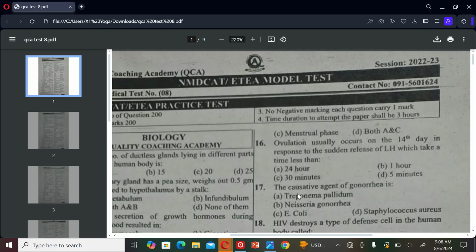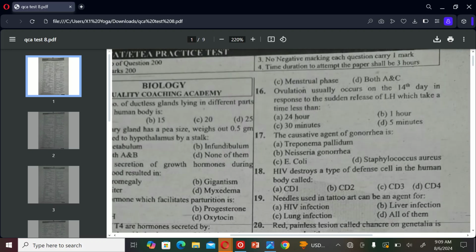The next MCQ is: the causative agent of gonorrhea is A. Treponema pallidum, B. Neisseria gonorrhoeae, C. E. coli, and D. Staphylococcus. So the correct option is B.